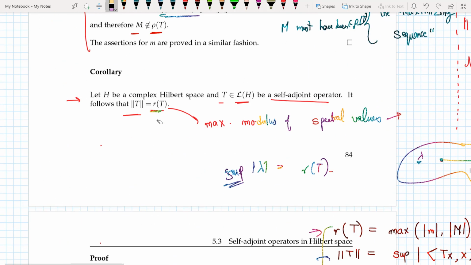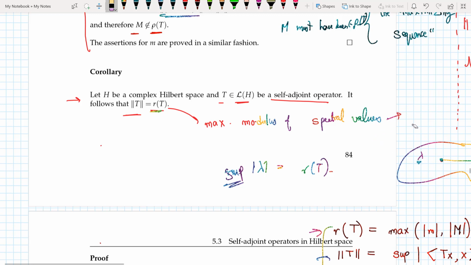And immediately after that, we follow with a corollary. It essentially says: let H be a complex Hilbert space and T be a continuous self-adjoint operator. It follows that the norm of T is given by R of T, where R of T is the spectral radius, which is the maximum of all the spectral values.